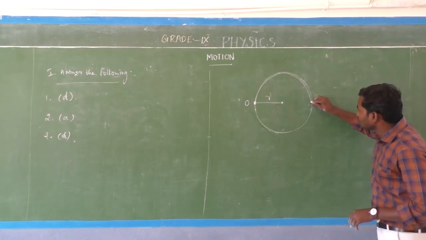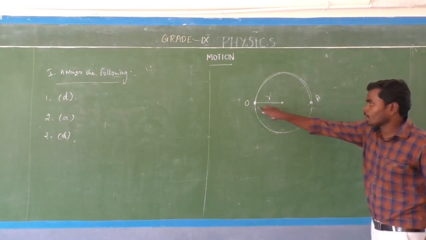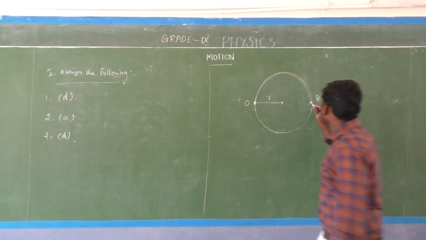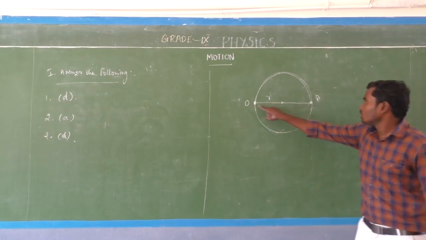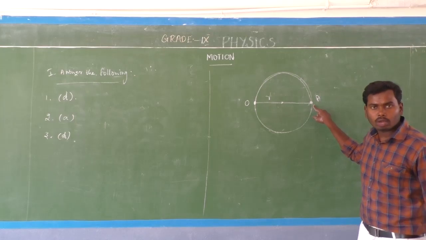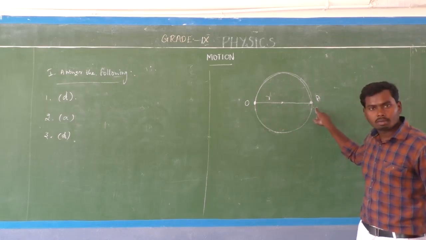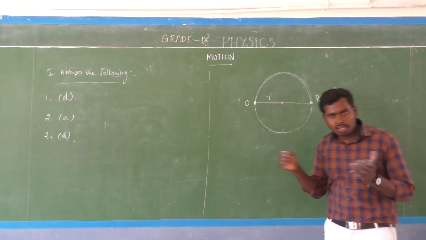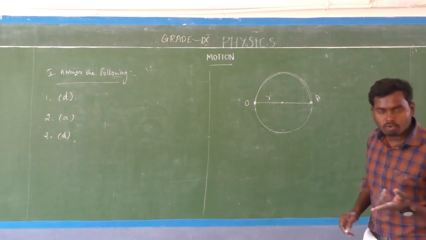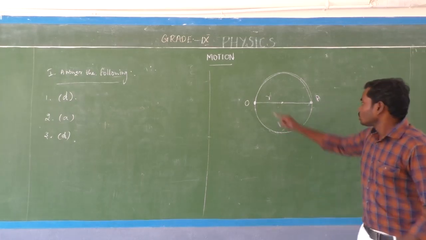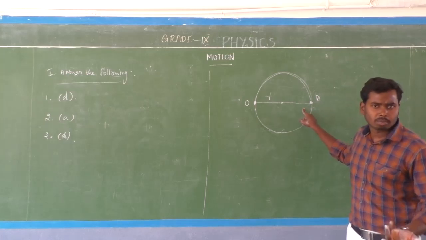So now the object comes to position A from O. This is equal to the diameter. Why? Because this is the initial position of the object and this is the final position. What is displacement? The shortest distance between two points. That is displacement, and here we have to find the displacement.